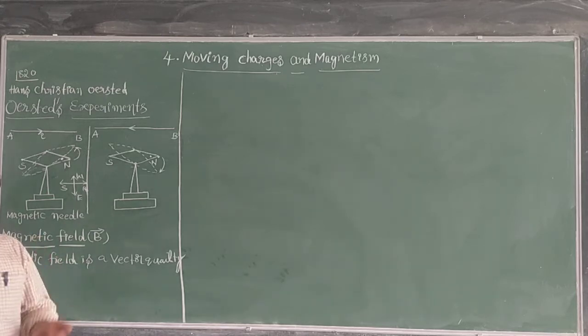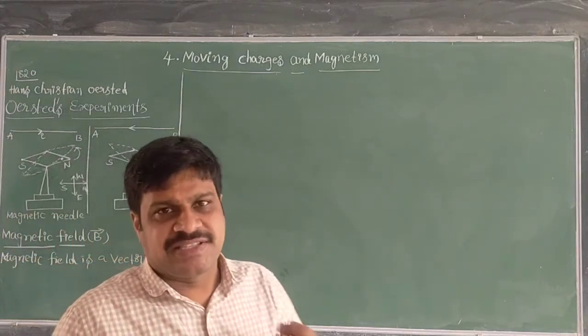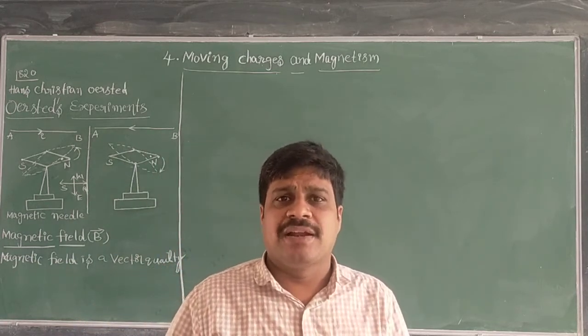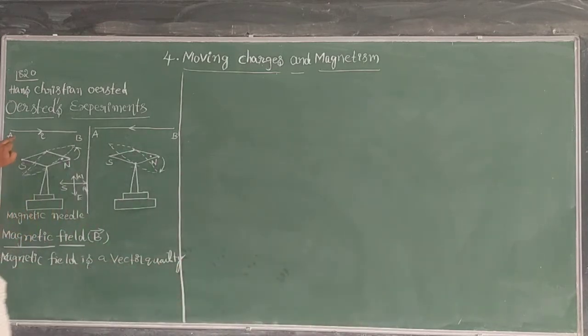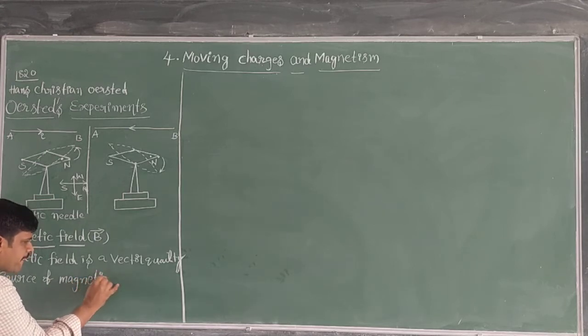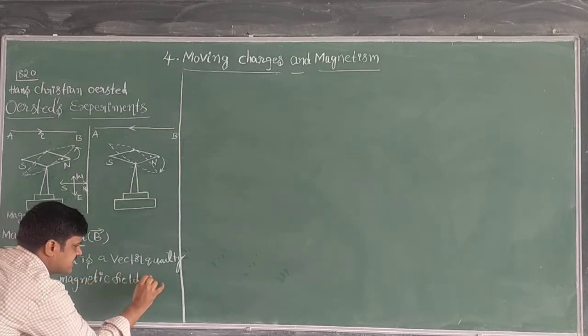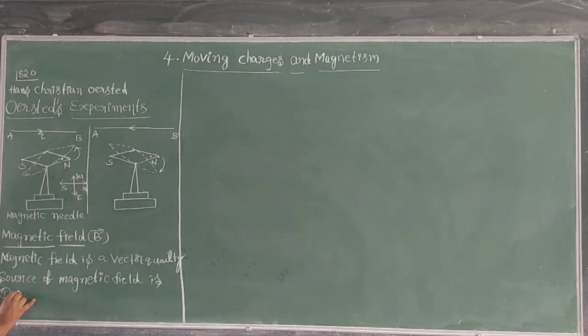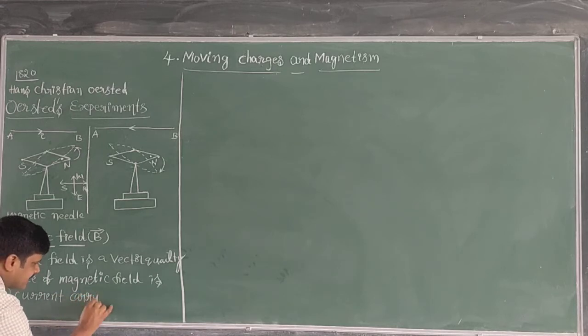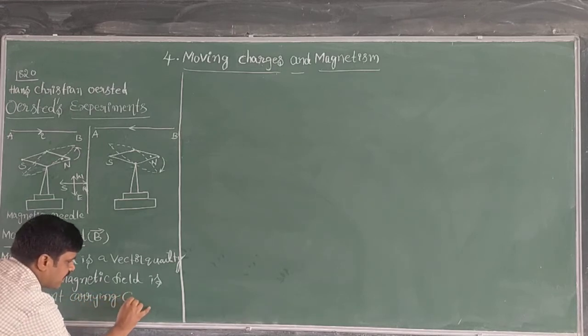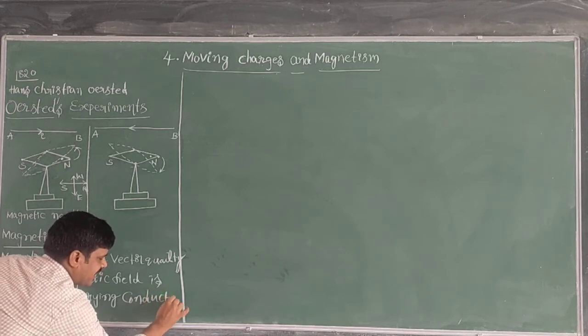Sir, what is the source of magnetic field? Source of magnetic field means when the magnetic field is generating, it is due to the current carrying conductor. So the source of magnetic field: one is the current carrying conductor.